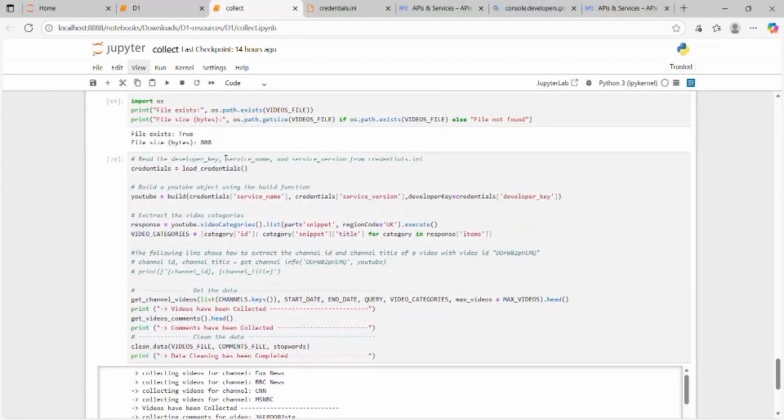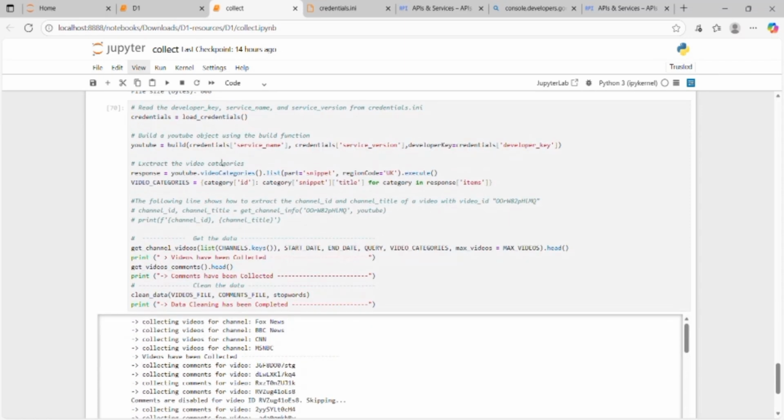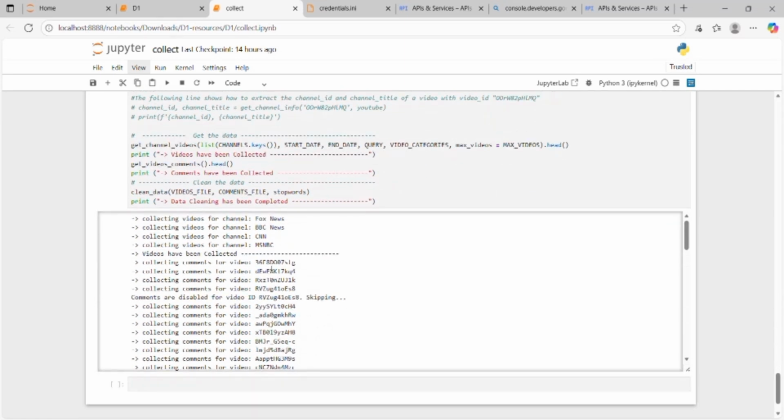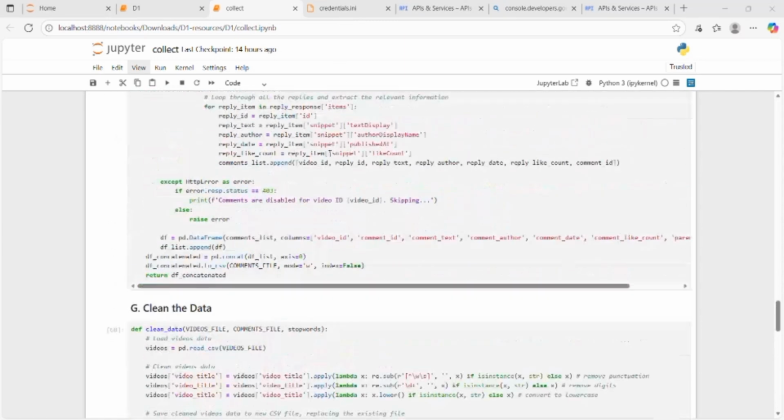And here are the collected videos, channels, and comments for videos that were picked according to keywords. Then I ran all the commands. After running all the commands, I got a video.csv file and a comment.csv file.